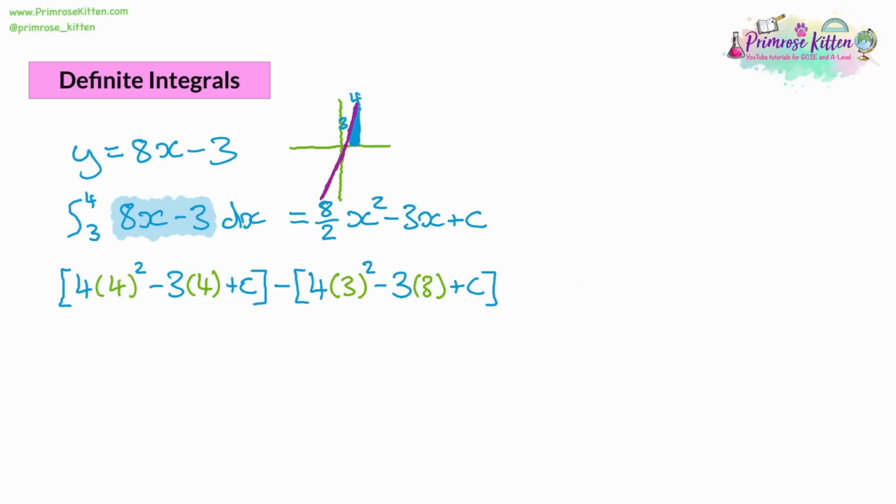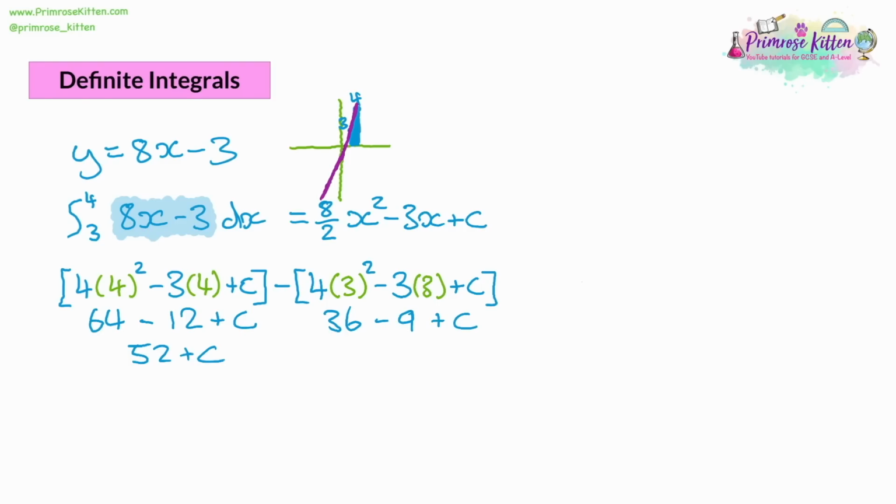So working through this, 4 squared is 16. Multiply it by 4, you get 64. We're taking away from that 3 times 4. And we're adding on c. 64 take away 12 is going to give us 52. So we have 52 plus c from our first bracket. The second bracket, we're going to have 3 squared is 9. Multiplied by 4 gives us 36. Then we're taking away 3 times 3, which is 9. And we're adding on the c.